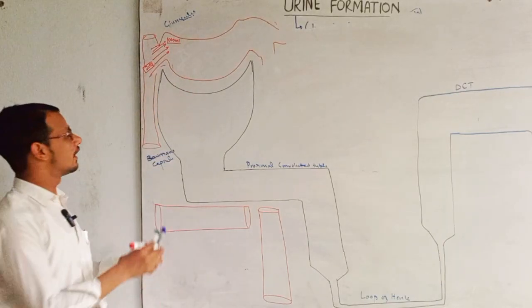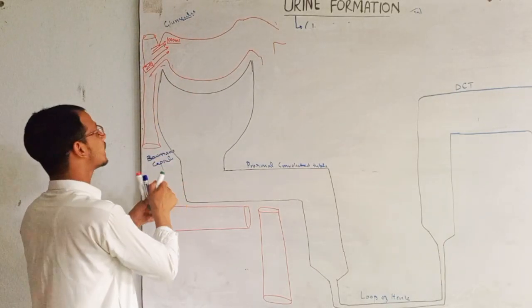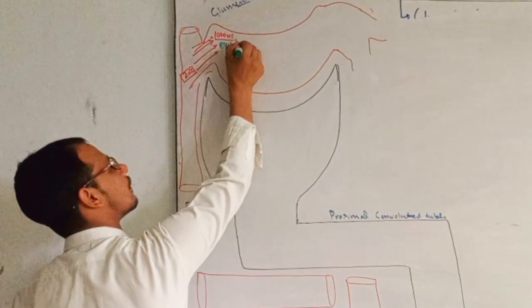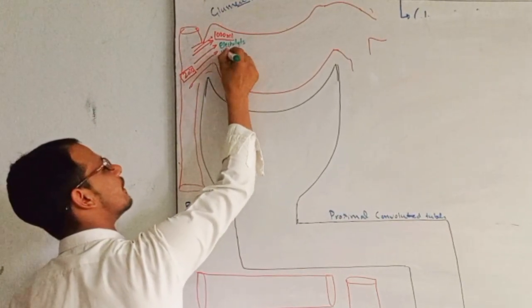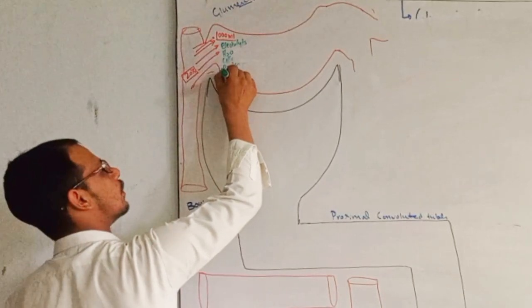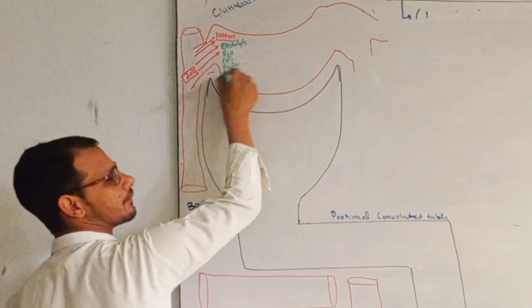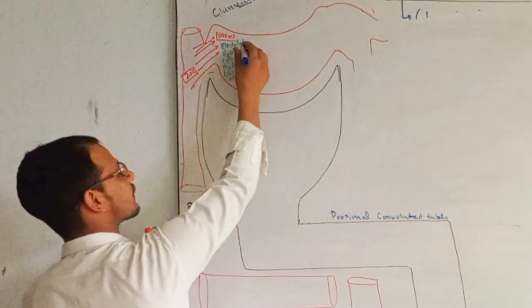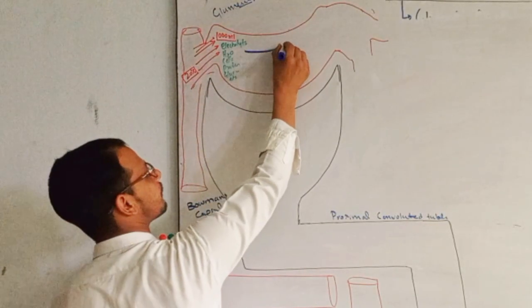This blood has a lot of things like electrolytes, water, cells, proteins, glucose, etc. Right? And all these things are passing through the glomerulus.